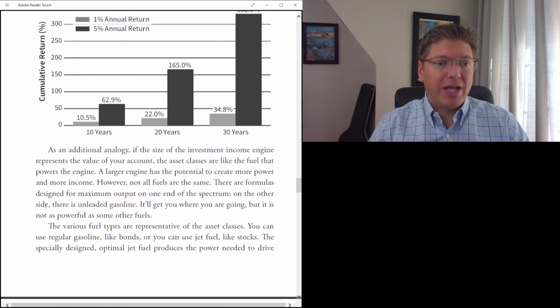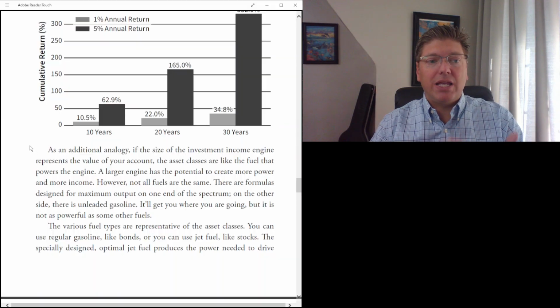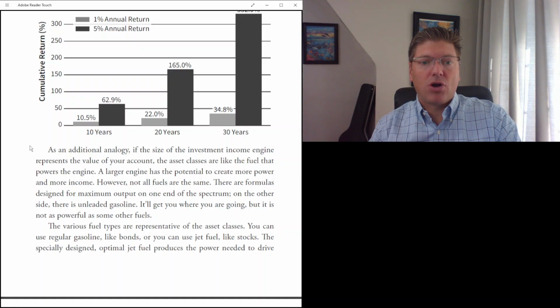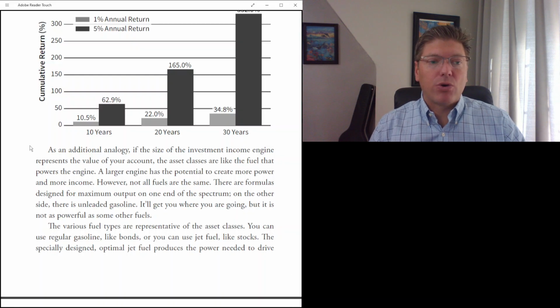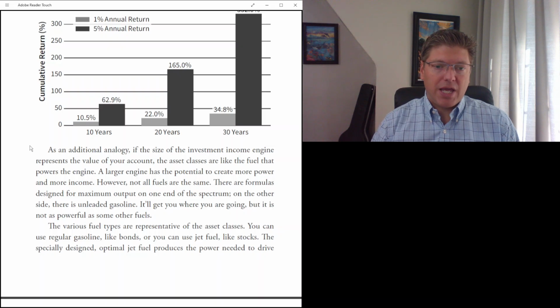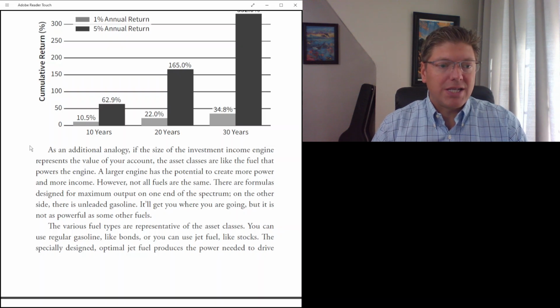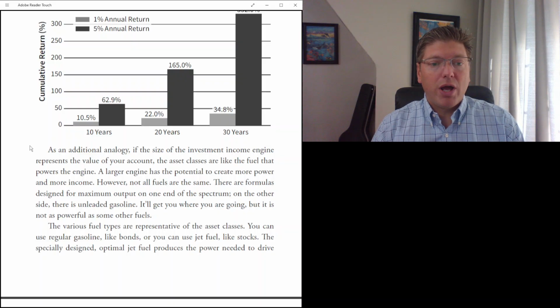As an additional analogy, if the size of the investment income engine represents the value of your account, the asset classes are like the fuel that powers the engine. A larger engine has the potential to create more power and more income. However, not all fuels are the same. There are formulas designed for maximum output on one end of the spectrum.